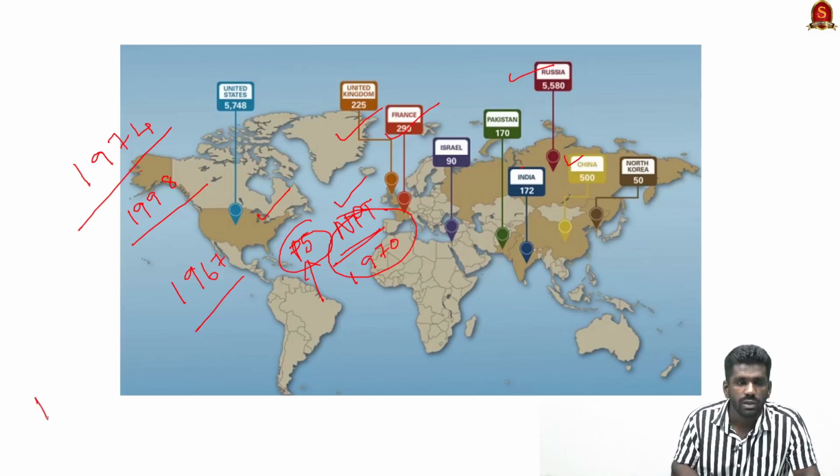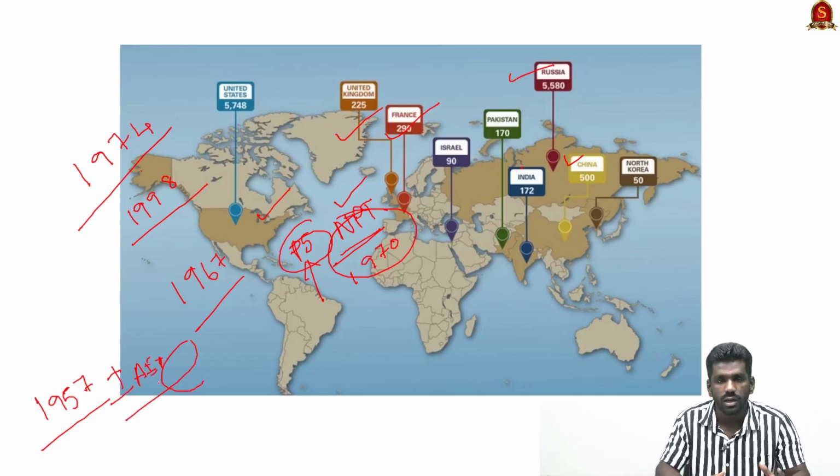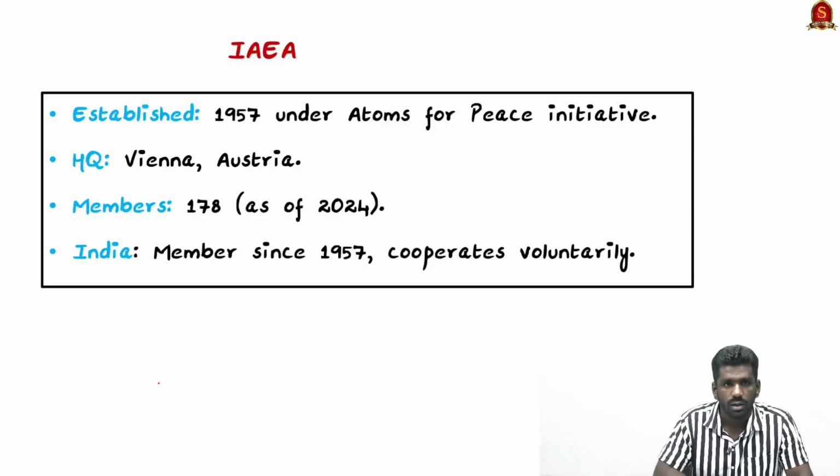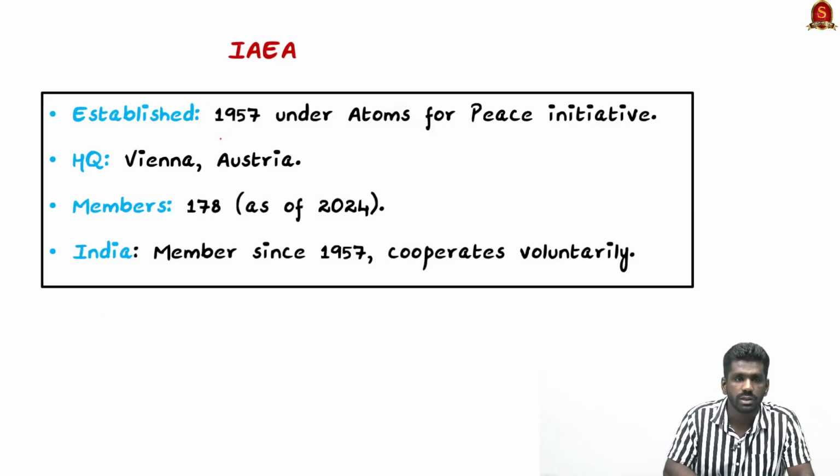So in 1957, an organization called the International Atomic Energy Agency was created, and this organization was created for the peaceful use of nuclear materials, not for weapons but for peaceful uses in the agricultural field, in water desalination, in generating electricity, etc. So let us look at this International Atomic Energy Agency and what its role is in nuclear non-proliferation. It was established in 1957.